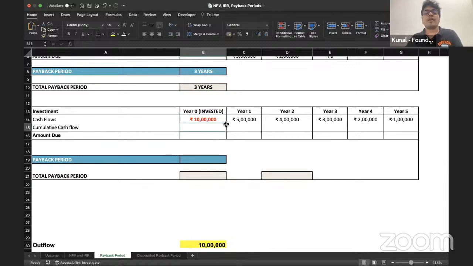All right, okay, let's do it for machine B now. Okay, Hemant has gotten the answer. All right, let's do it for machine B now. In the case of machine B, you are paying 10 lakh.